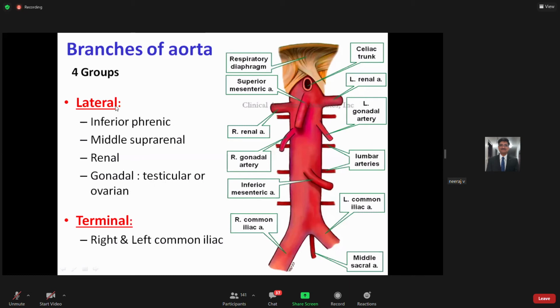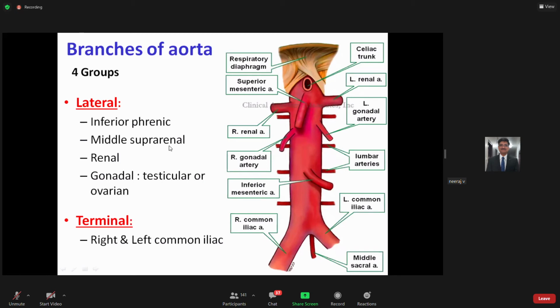If you look at the lateral branches, the inferior phrenic is the first branch, arising even before the celiac trunk takes its origin. As soon as the aorta enters just below the diaphragm, you have the inferior phrenic.